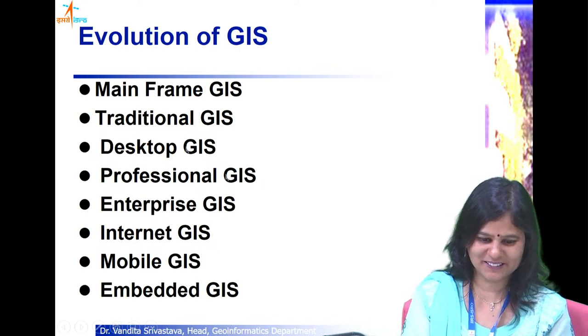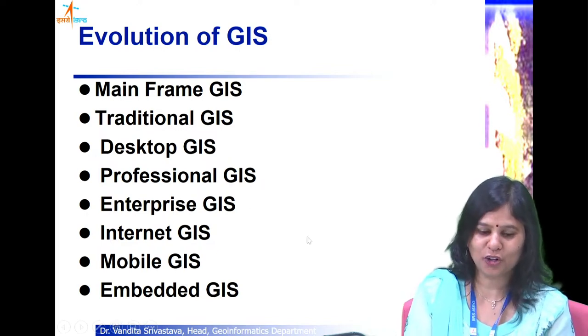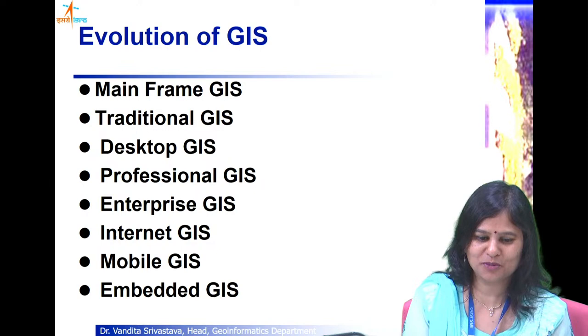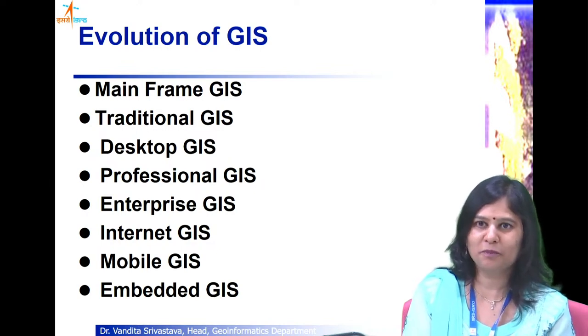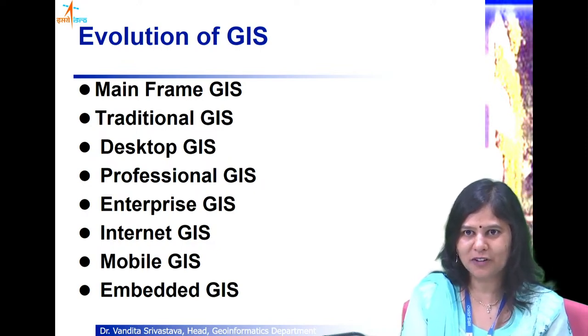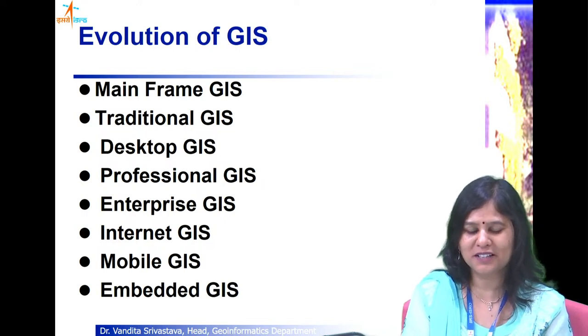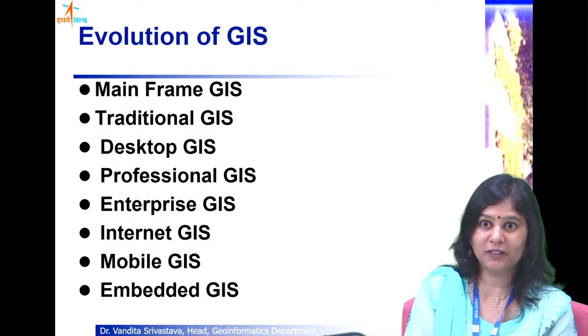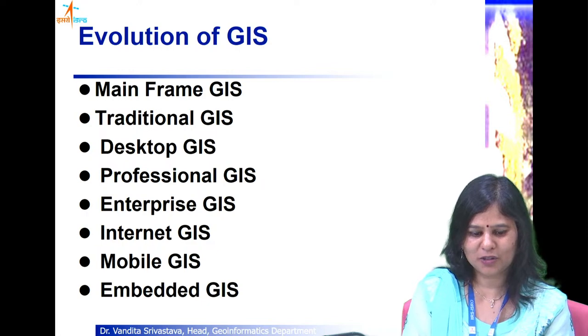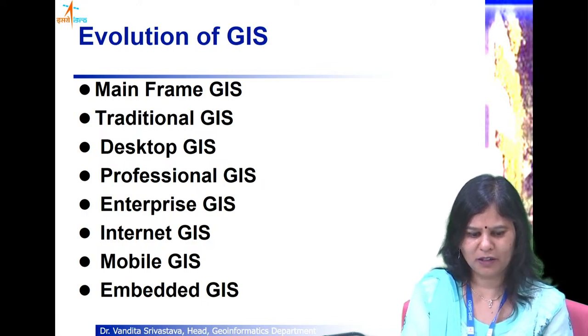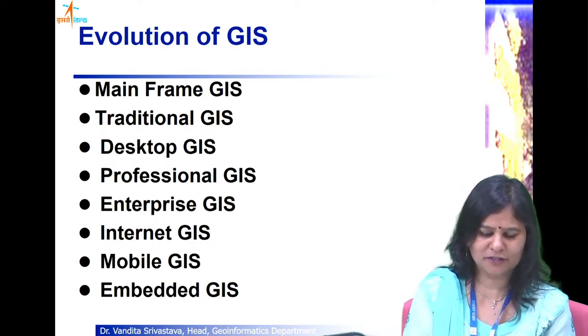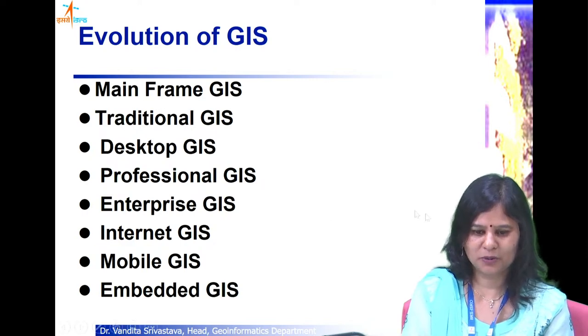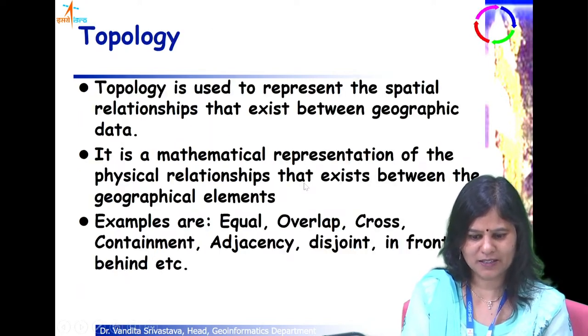A lot of technologies have contributed to make this happen, from computer science to communication technologies to navigation to remote sensing to nanotechnologies, and developments in various domains have made this happen. So that is how GIS has evolved.